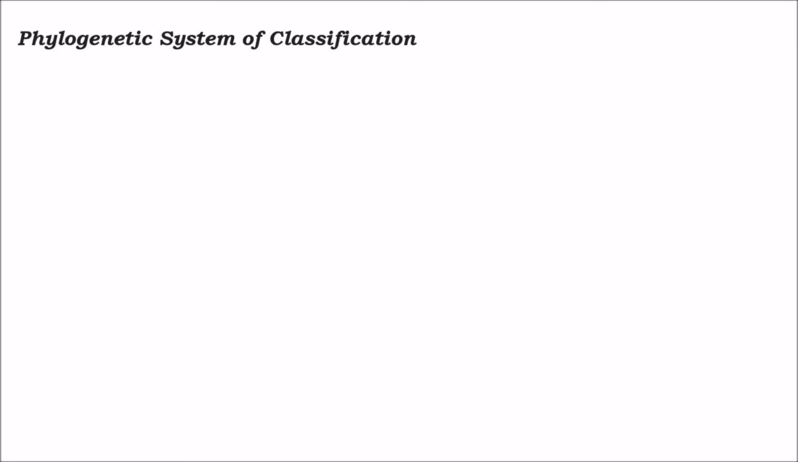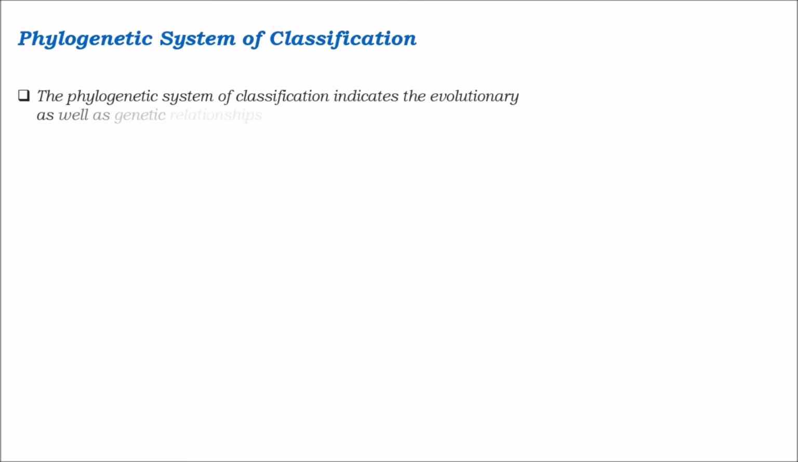Coming to the third classification, which is phylogenetic system of classification. The phylogenetic system of classification indicates the evolutionary as well as genetic relationship among organisms. So what does the phylogenetic system give? It indicates the evolutionary as well as genetic relationship among organisms.